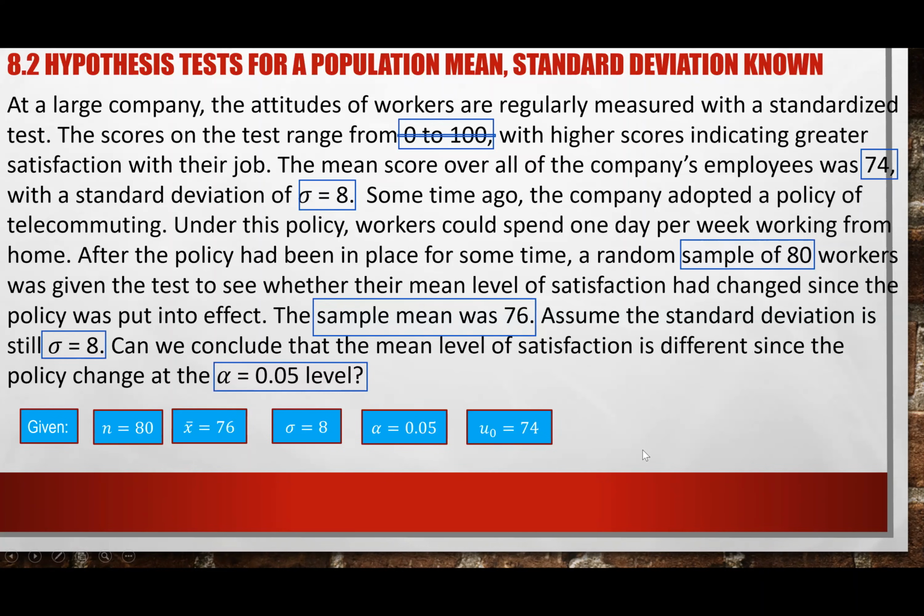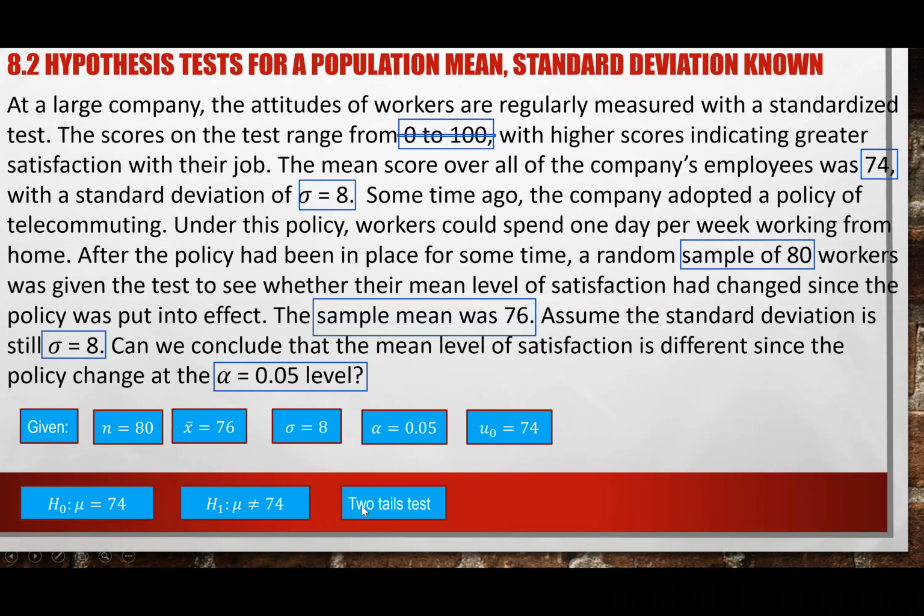And hopefully you remember from yesterday, to do this hypothesis testing, the first thing we need to do is have the hypothesis, right? So once we see the mu sub 0, which is the specific number we choose, and hopefully you see that that is the number that we will test. For the null hypothesis, we want to test whether mu is equal to that specific number, which in this case is 74. And hopefully you see that we are not testing less than, we are not testing greater than. What are we testing? We're testing different, right? Different from, which again means not equal to.